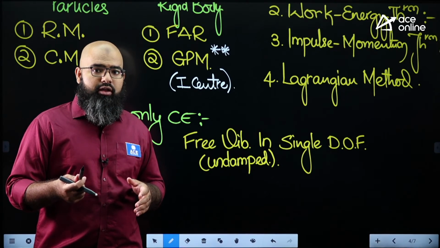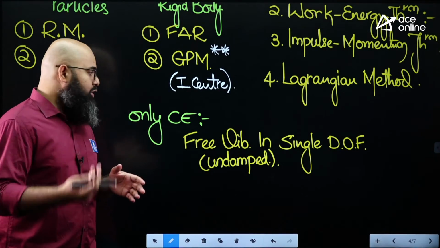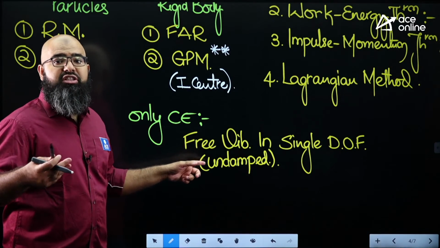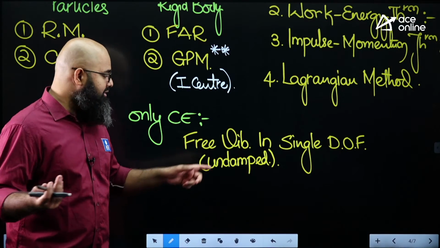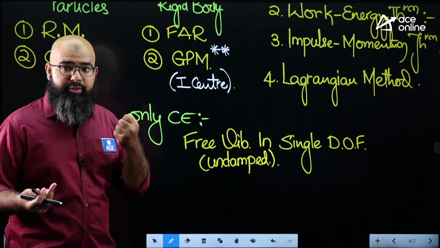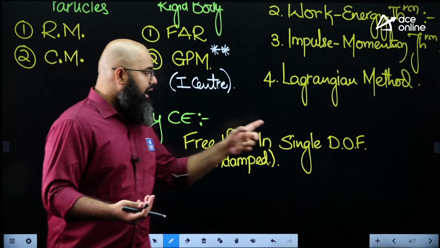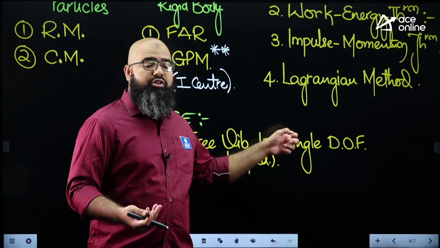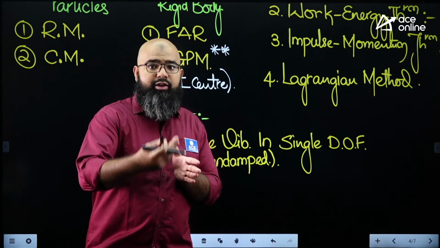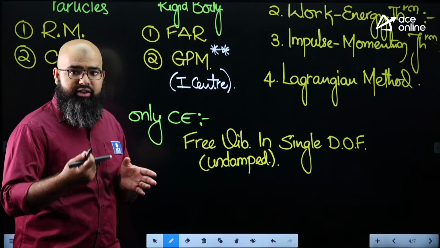If you talk about the difficulties which can be created over here, how can this problem be compounded? You see, the opposite of free vibration is forced vibration, difficult to analyze. Opposite of undamped vibration is damped vibration, where viscous friction can come into picture. Again, difficult to analyze. Again, you see over here how simple it is. You are having a single degree of freedom. Now, if you go for higher degrees of freedom, the concept will become rather difficult.